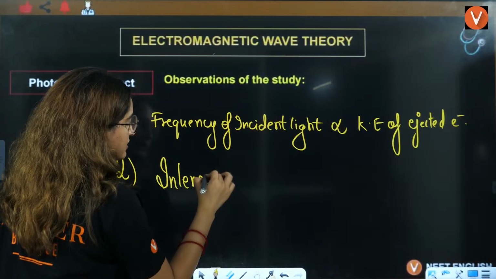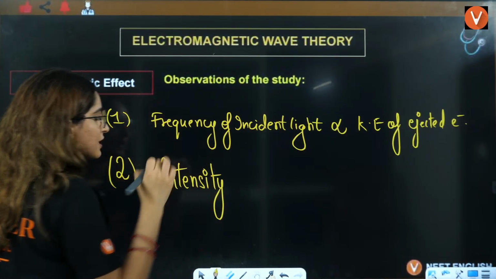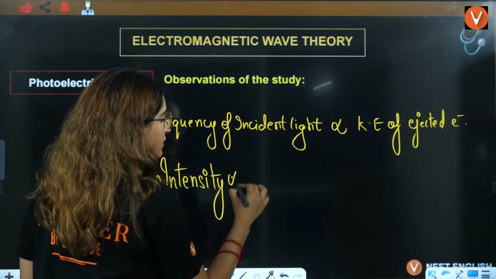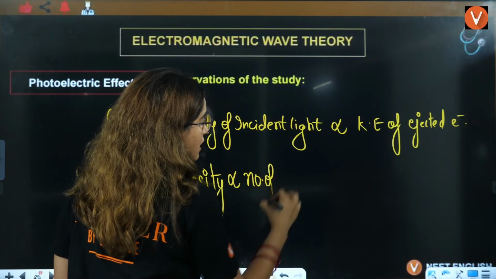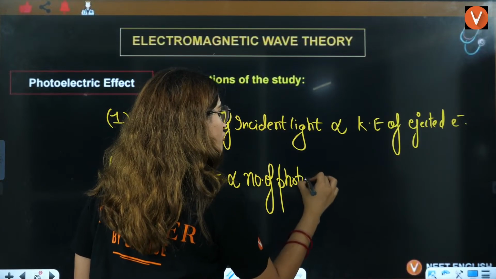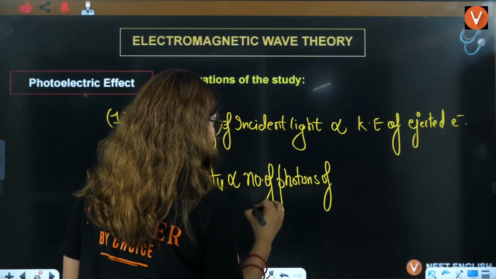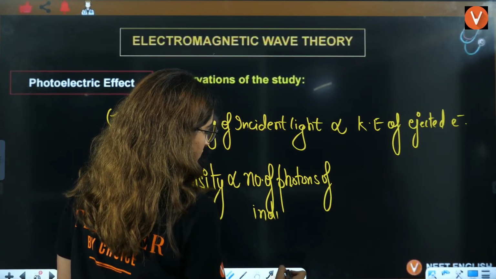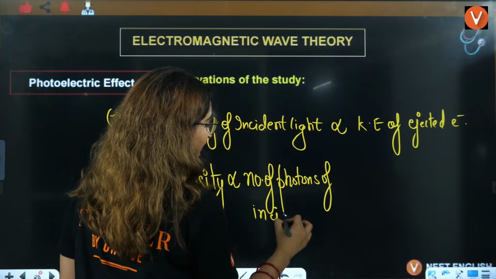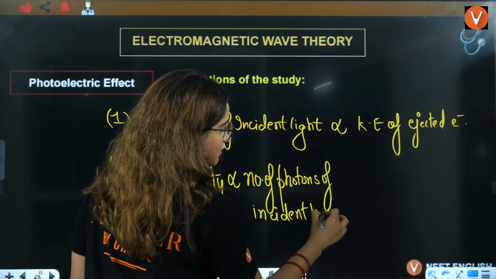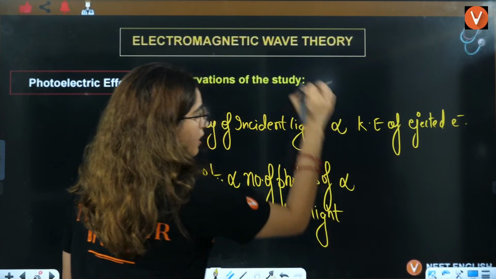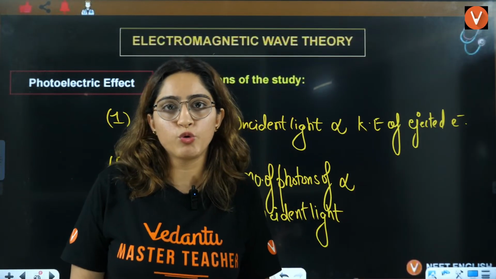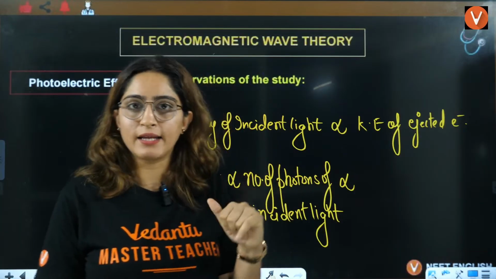The second part is intensity. Now how is this intensity going to affect? Intensity means the number of photons of incident light. Incident light, okay? Now, intensity means the number of photons is more. The more the photons, the more will be the intensity, right?